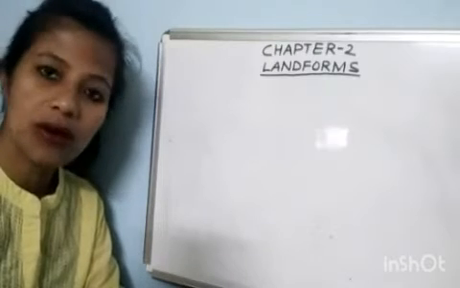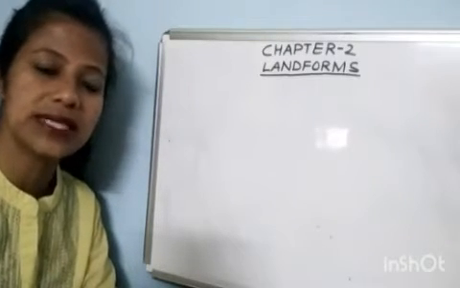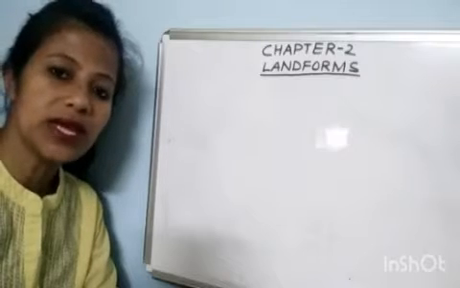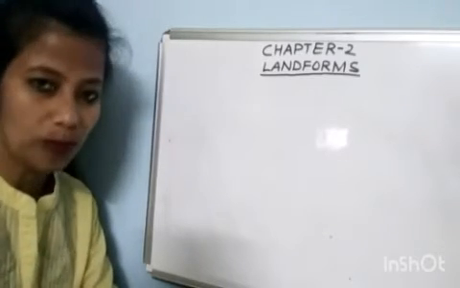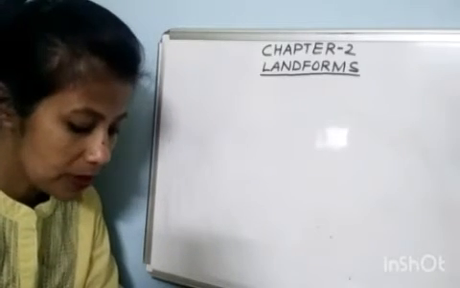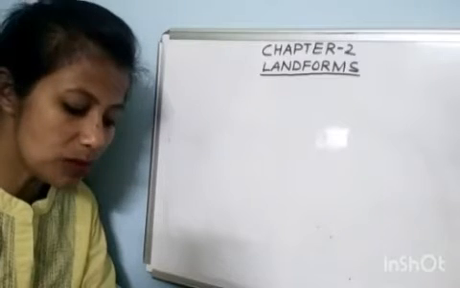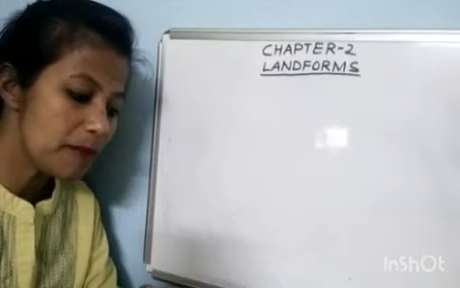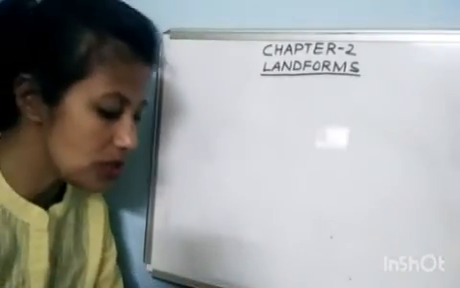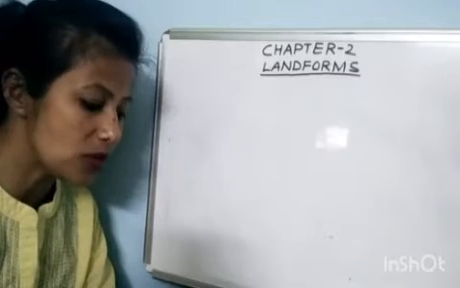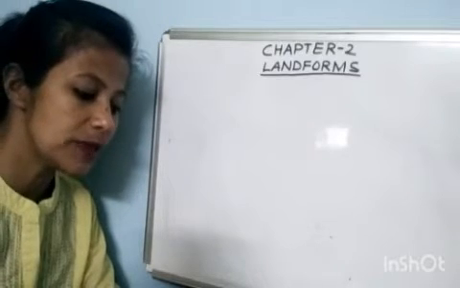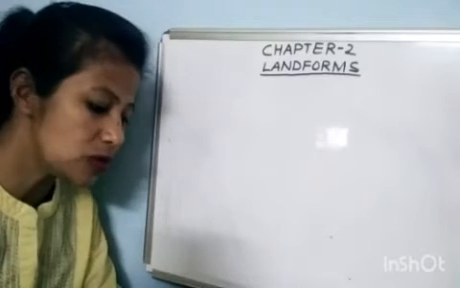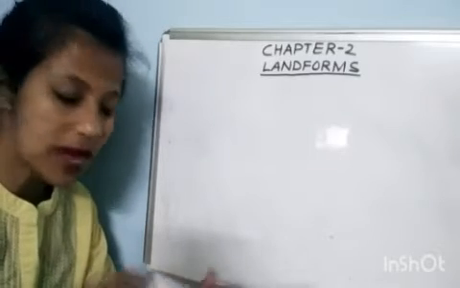Oceans, seas, continents, these features are shown in the physical globe. Now question number 2, define map. Map is a two-dimensional representation of the earth as a whole or some part of it on a flat surface according to a scale. This will be answer number 2.